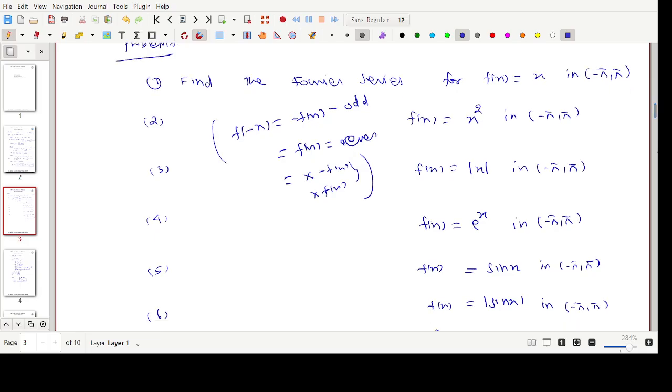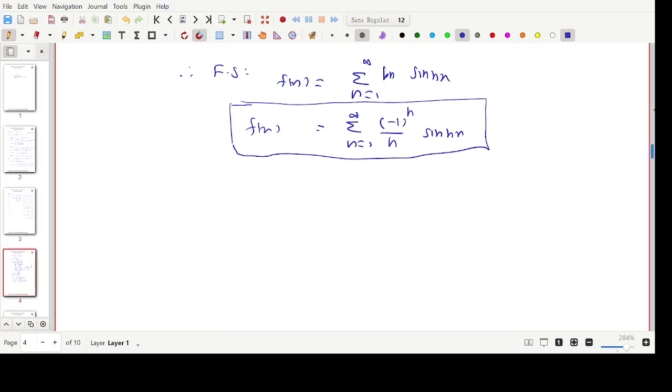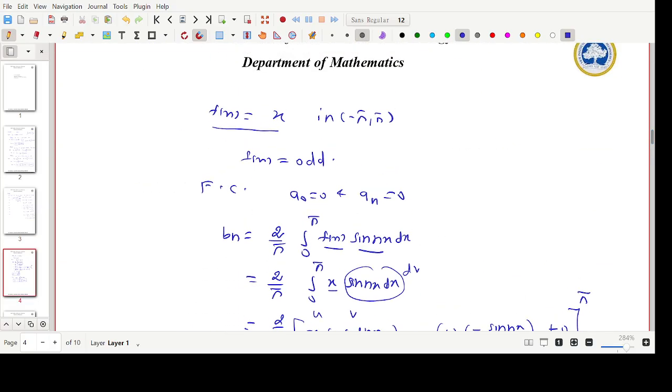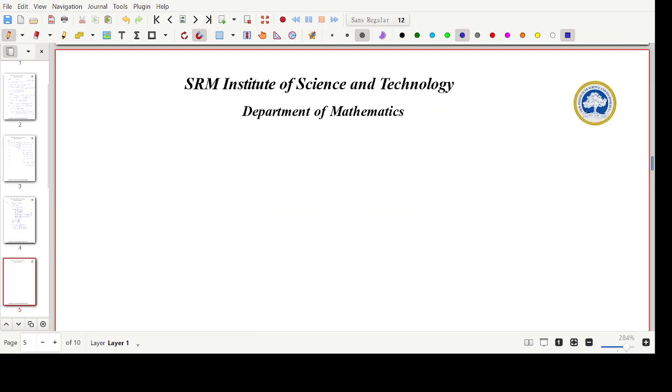Likewise, try to get even functions like x square. Mod x is neither even nor odd. So suppose I take one even function type of problem. Suppose I am considering problem 2. Just take problem 1. What about problem 2? Suppose I am considering problem 2, function f of x equal to the general constant k, defined in the interval minus pi to plus pi.